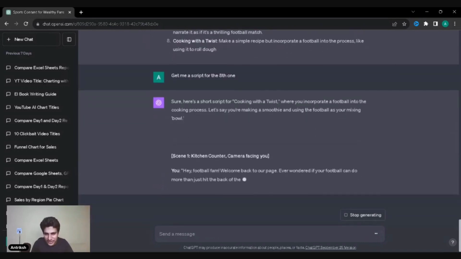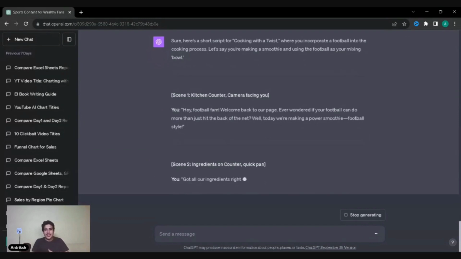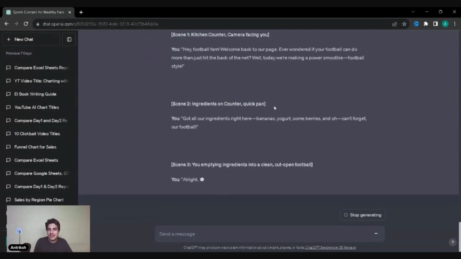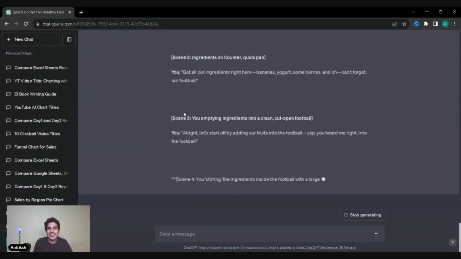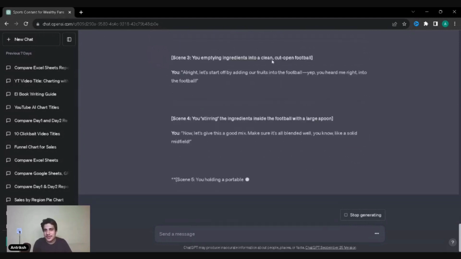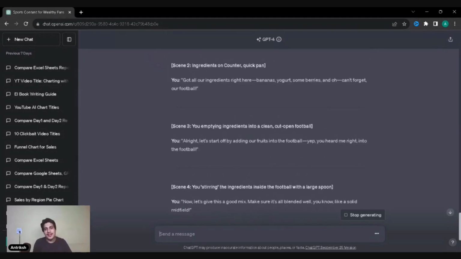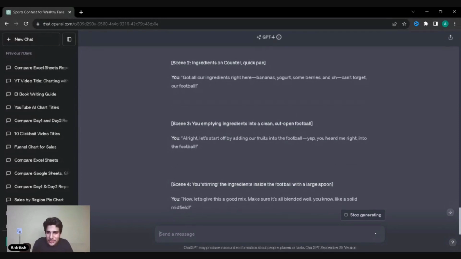Kitchen counter, camera facing you. Hey, football fan, welcome back to your page. Ever wondered if football can do more than just hit the back of the net? Today we're making a power smoothie, football style. Ingredients on the counter: yogurt, banana, yogurt. I can't forget a football. You empty the ingredients into a clean, cut-open football.